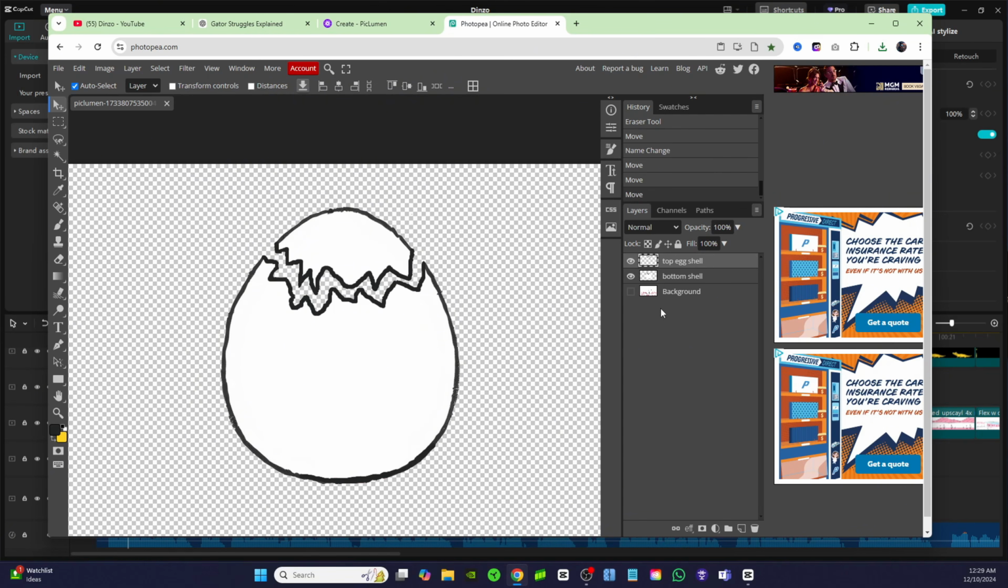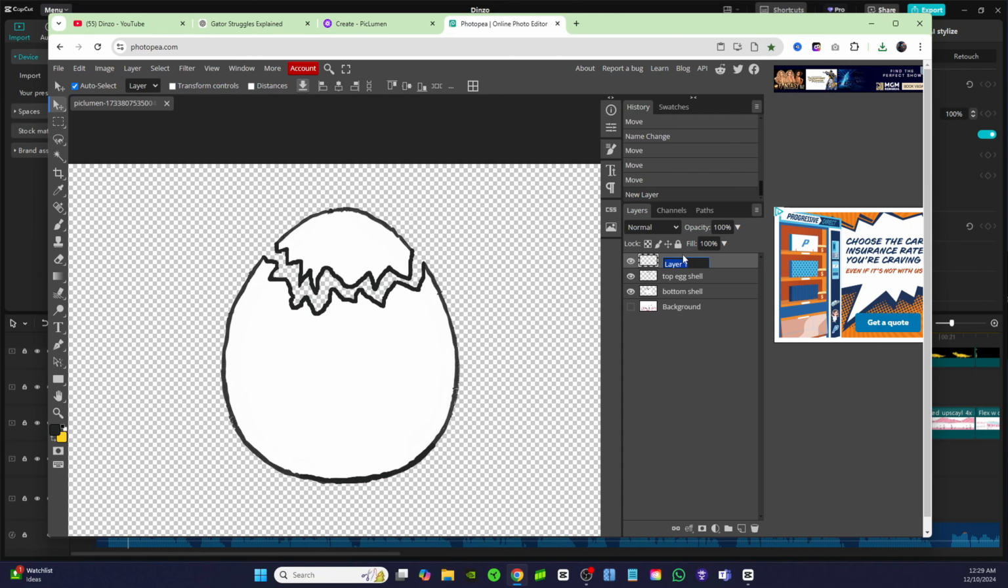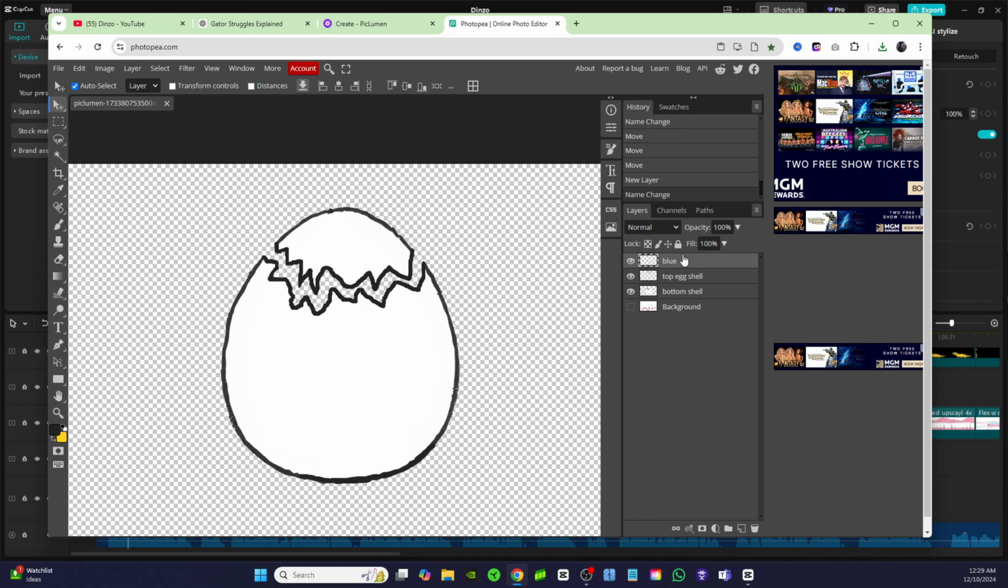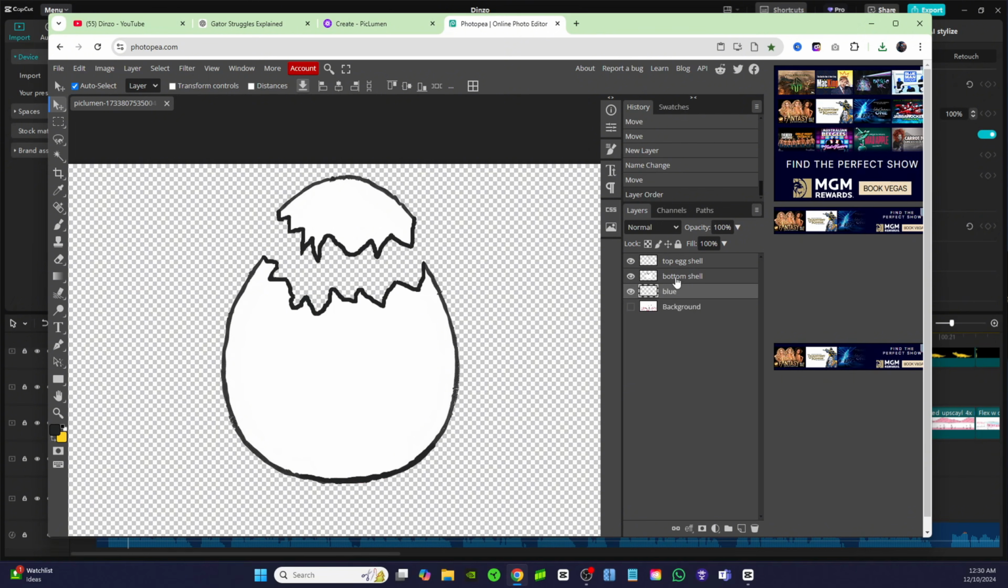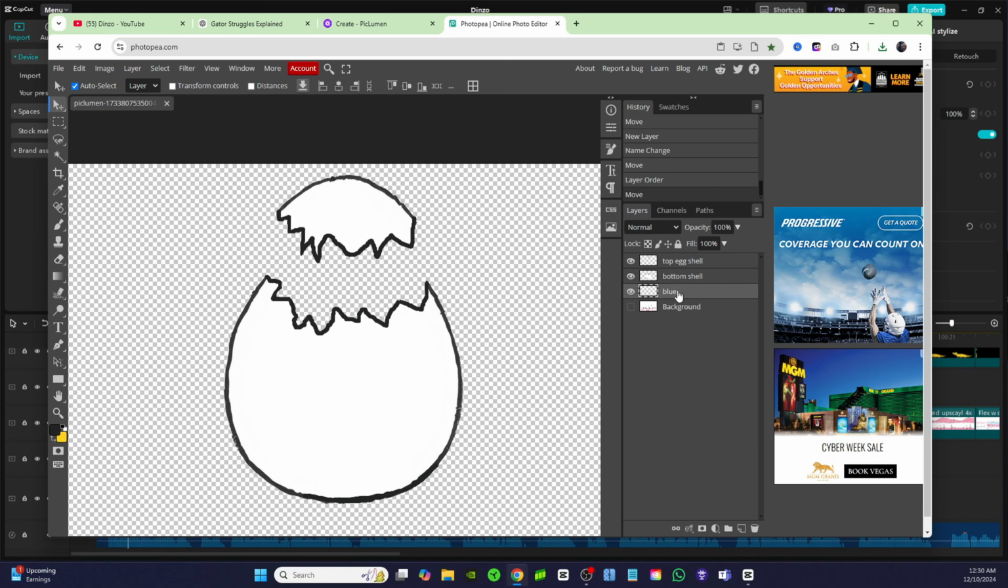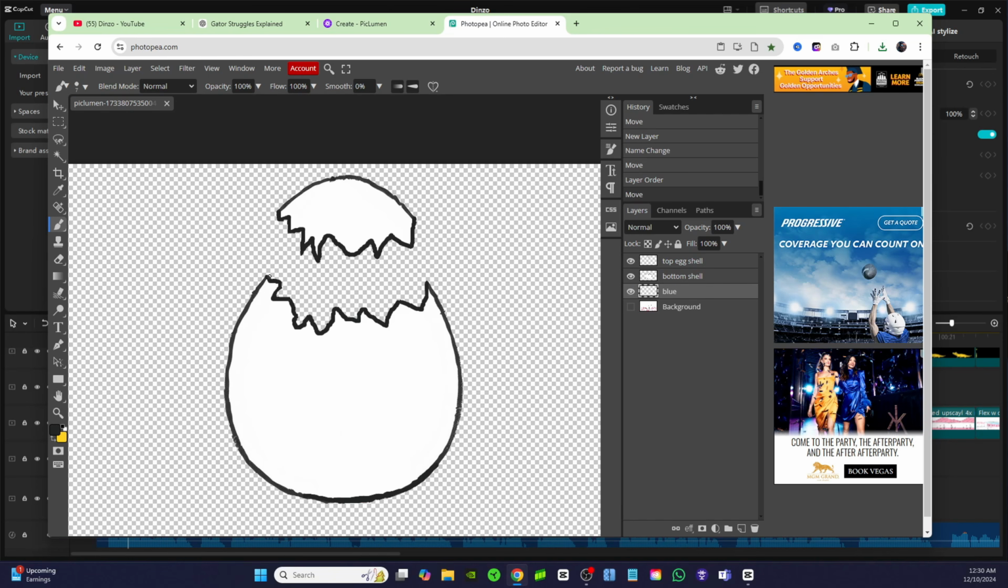Now I'm going to add a new layer, and I'm just going to call this blue. And what I'm going to do is, let me click on the top eggshell and move it up, and I'm going to drag this blue layer down below the layer that says bottom shell. And now let me click on the layer that says blue, and I'm going to click on my paintbrush tool, and I'm just going to go ahead and draw a background.